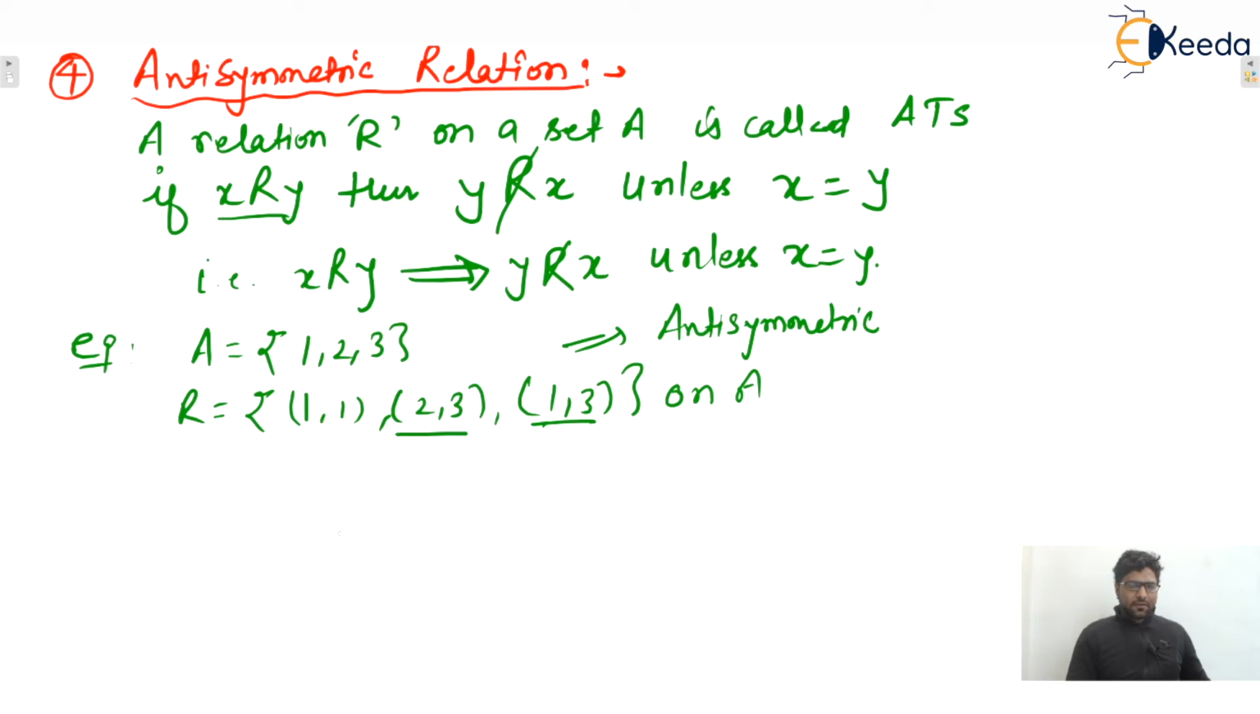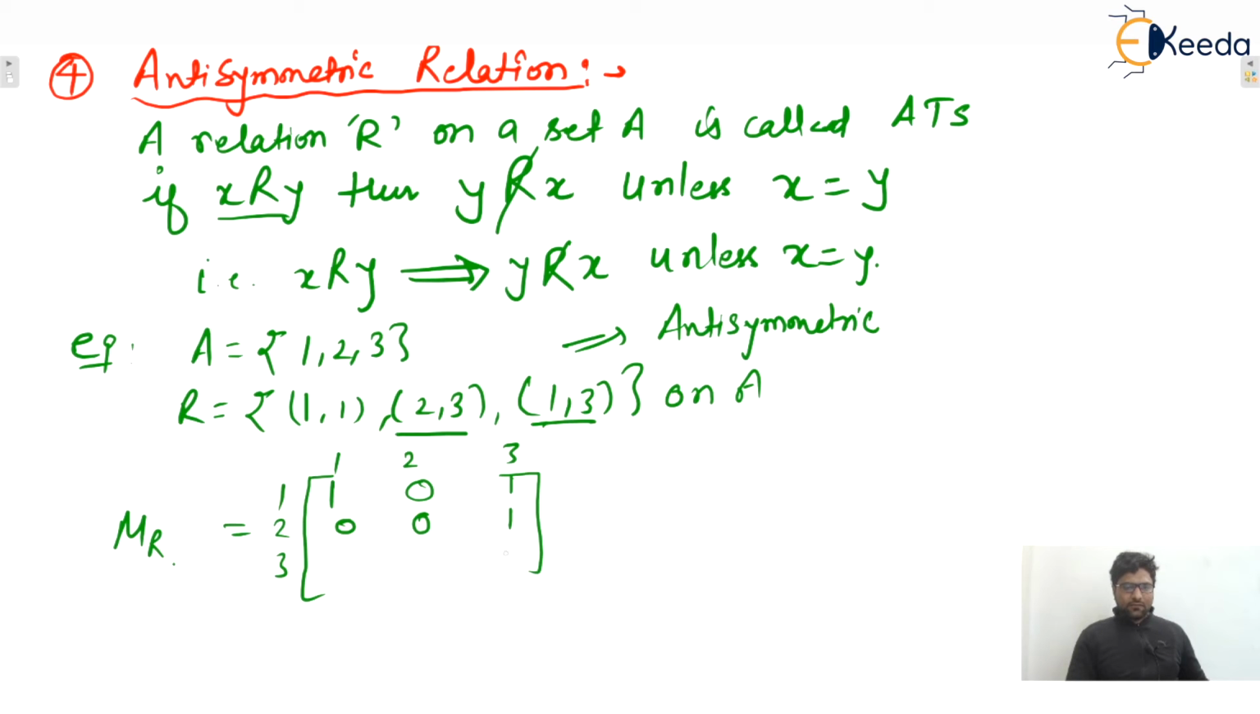So let us consider the diagram of this particular relation. If we assume the matrix representation of this relation. Now you only tell me, let's say these are the nodes 1, 2, 3, isn't it? So now you only tell me, (1, 1) is present, (2, 3) is present, and (1, 3) is present.